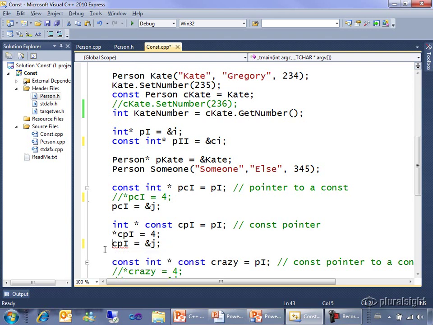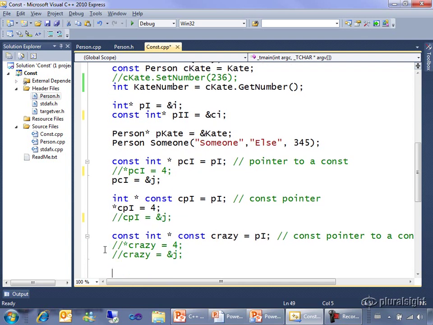I'm not allowed to change the value of cpi, not the value that's stored through it when I go star cpi, but the actual value in cpi, the address, not allowed to change it. Now here's this crazy one, constant pointer to a constant int, and I can't do either of these things.